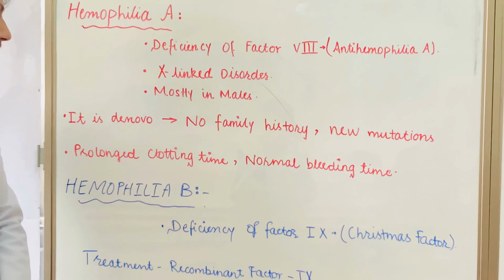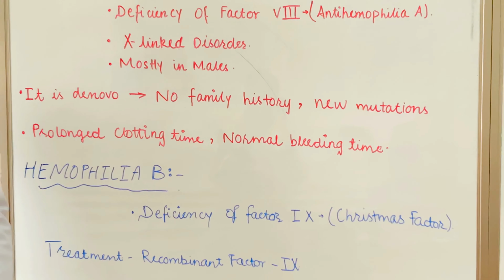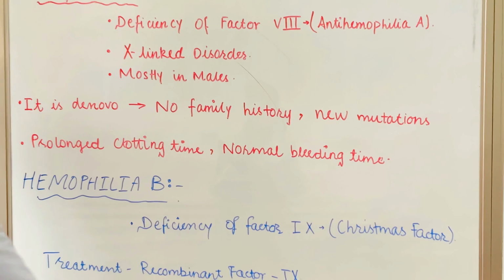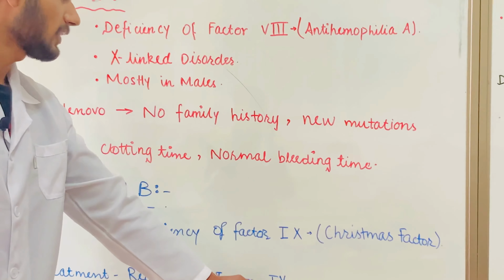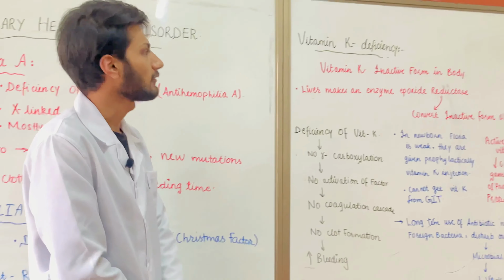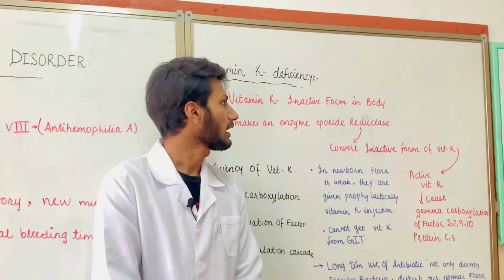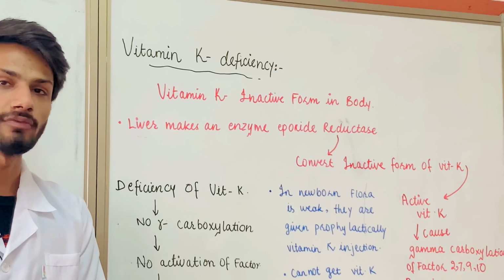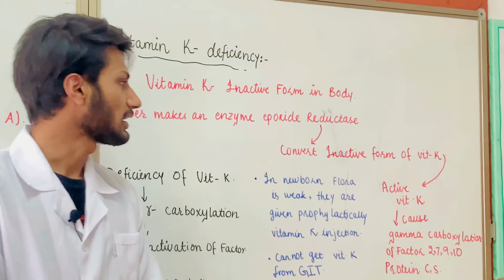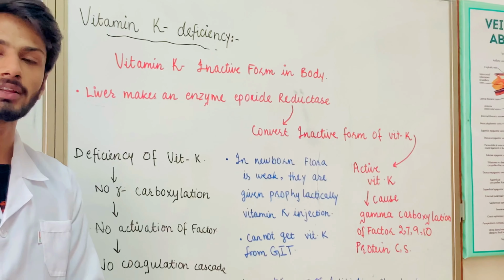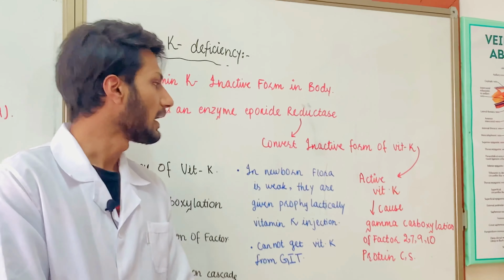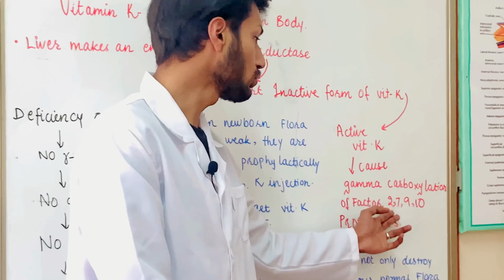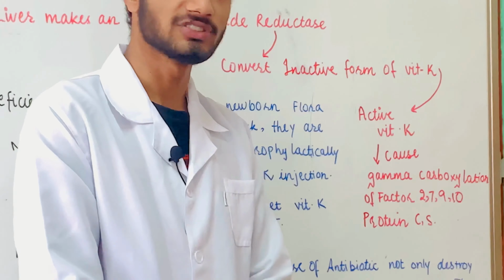Hemophilia B is a deficiency of factor 9, which is Christmas factor. The treatment is recombinant factor 9. The next one is vitamin K deficiency. Vitamin K is in an inactive form in the body, and the liver makes the enzyme epoxide reductase. It converts the inactive vitamin K into active vitamin K, which causes the gamma carboxylation of factors 2, 7, 9 and 10, and proteins C and S.